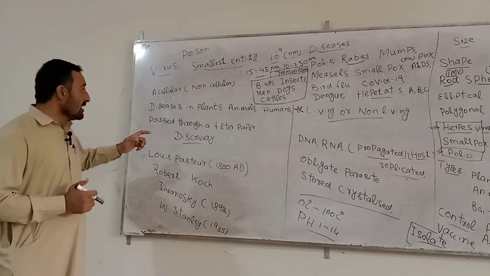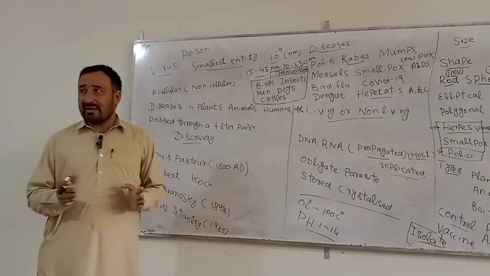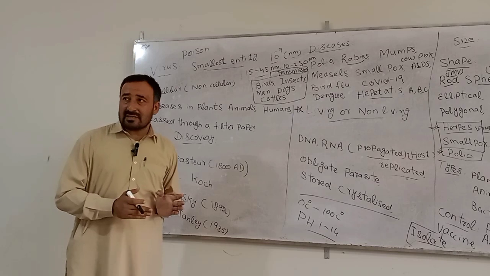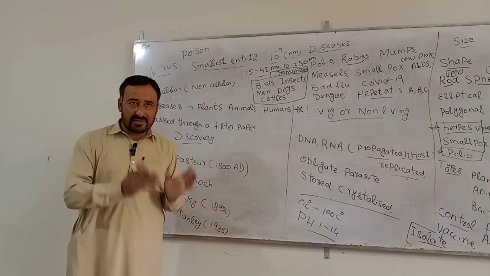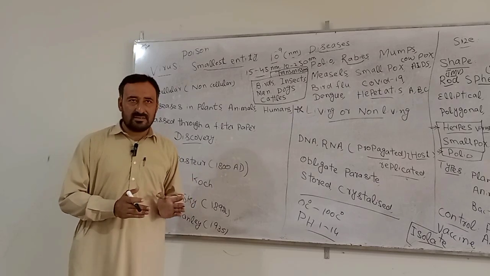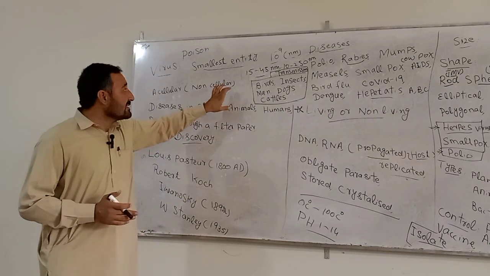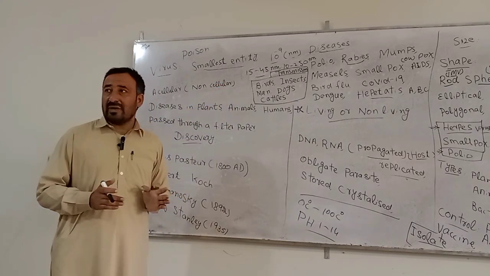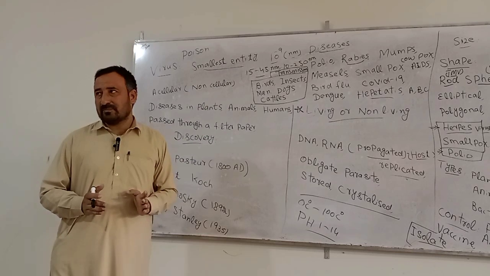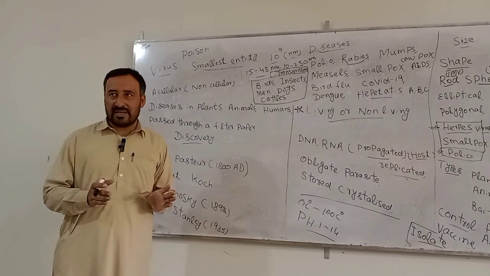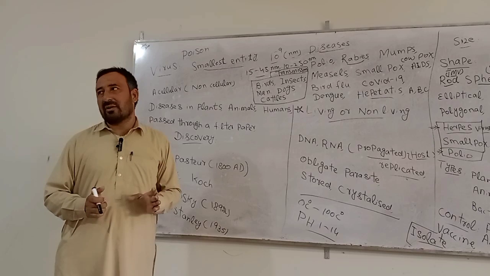Viruses are so small that they can pass through a filter paper through which a bacteria cannot pass. And a virus can be observed through an electron microscope. We cannot observe it under the compound microscope.